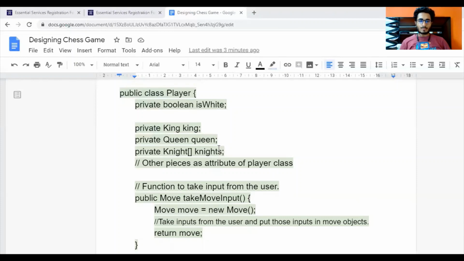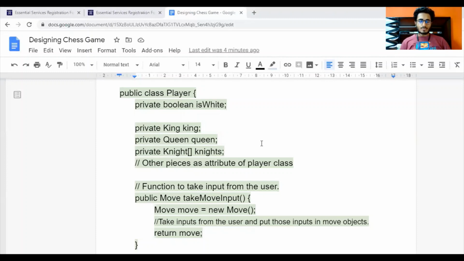Second entity was our player, so we have taken a player class and we have taken a boolean data member, is white. So if a player belongs to the white team, then is white is true, else it is false. Now I have also taken the references to the pieces that belong to that player. For example, the white player has references or pointers to the white king, white queen piece, white knights, and other pieces that belong to that white player.